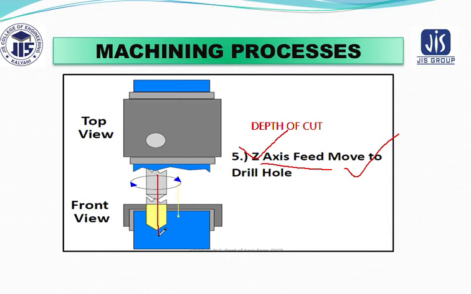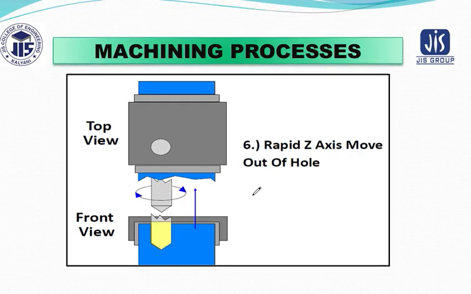Slowly it is getting inserted into the workpiece, and the drilling operation starts. Now you can see after the completion of drilling, you have completed your drilling operation. Now you have to raise your cutting tool. So here the cutting tool has been raised to its initial position.